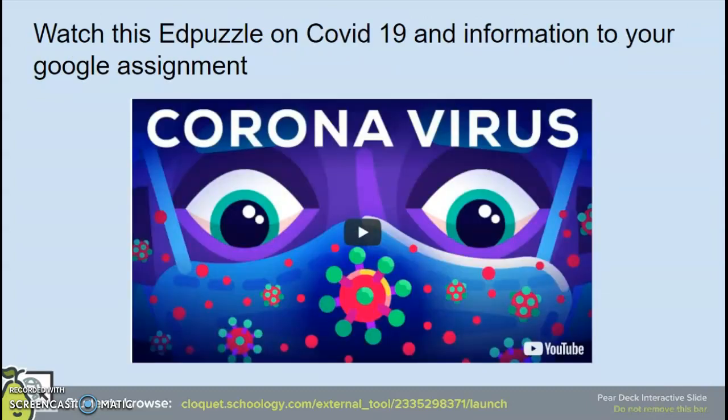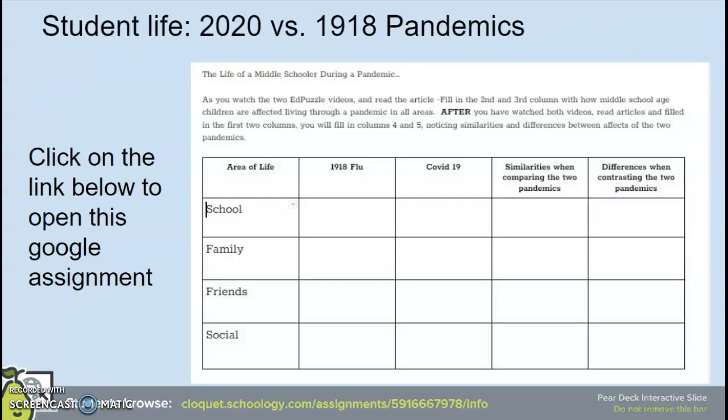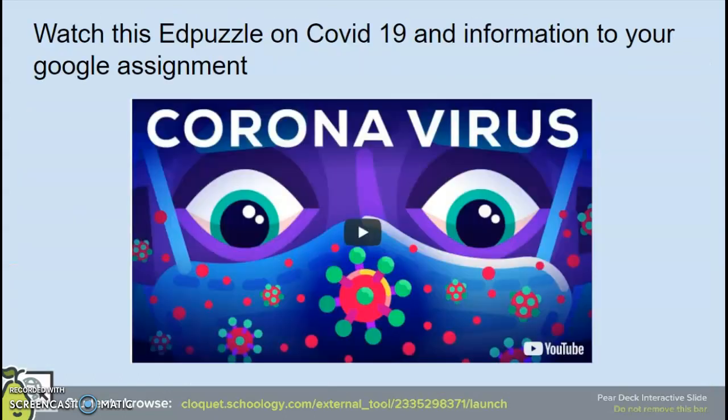And then on slide 14, there's an Edpuzzle on COVID-19. So then, if I go back one more time, after you watch the video on slide 14, you are going to fill in this third column. How is COVID-19 affecting middle school age children? That would go here in that third column. All right, and so now I'm back here on slide 14.